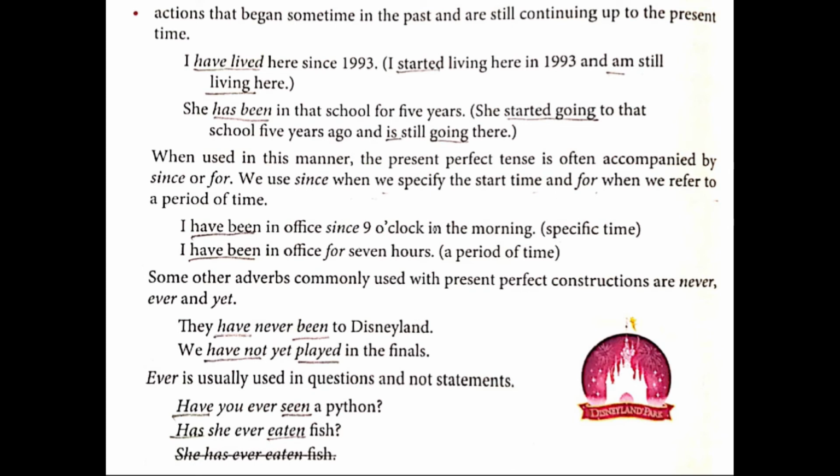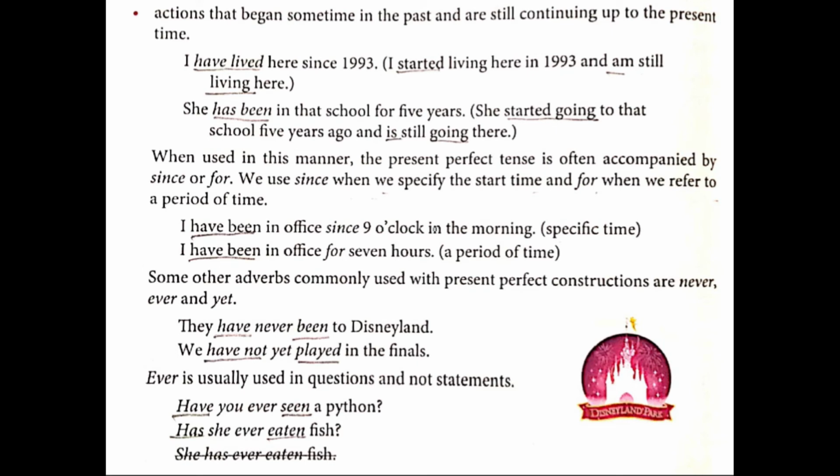Why? Because "started" is a past thing. I started living, but right now you aren't stopping. Since 1993 you are living. I'm still living means right now also you are living. So here it is continuous tense: you didn't quit, you didn't leave from here. So you underline "am living".